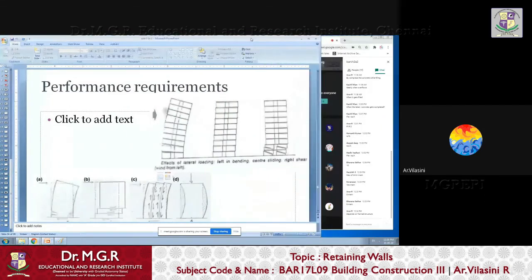Am I clear up to this point? You are able to understand this shear, right? This is what we have drawn during the retaining wall part. Yes, thank you. So either it can sway as one or slide, or because of the sliding action, there might be shears which help crush the thing.